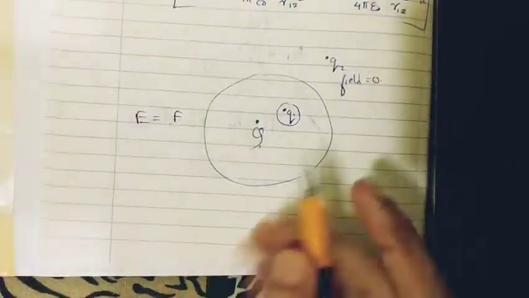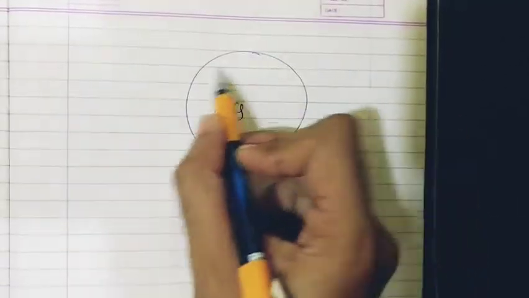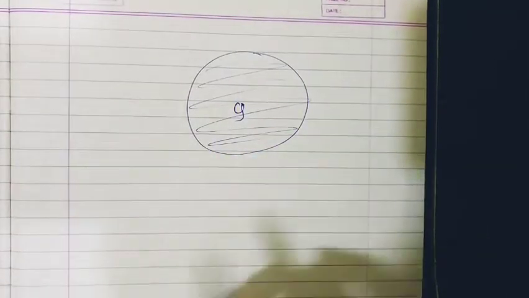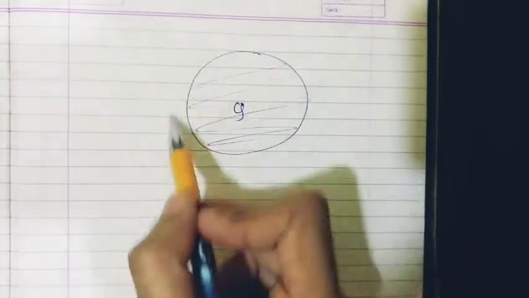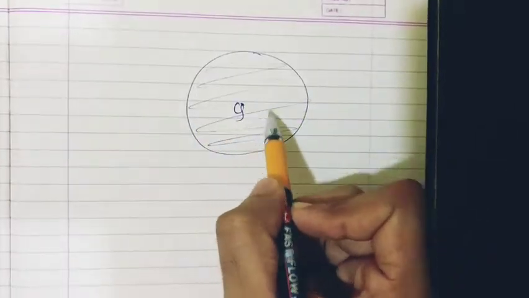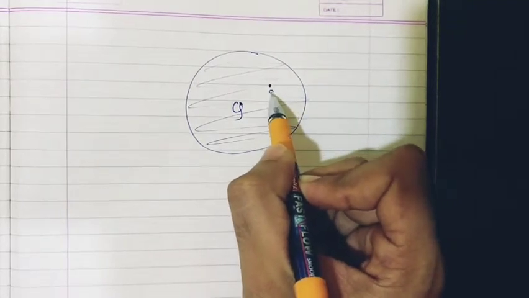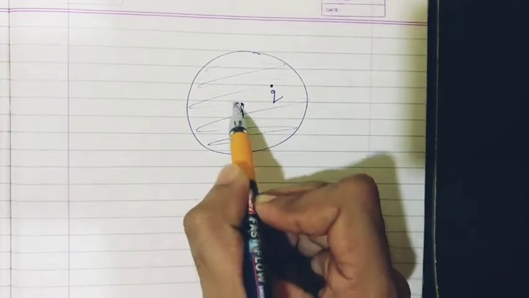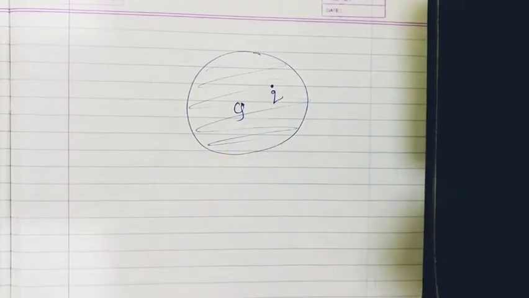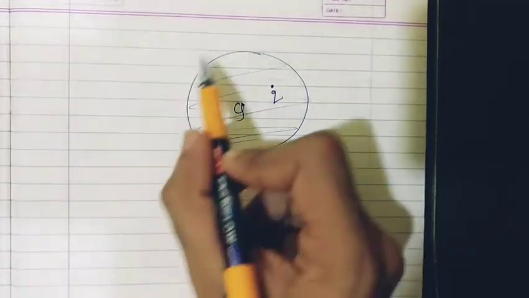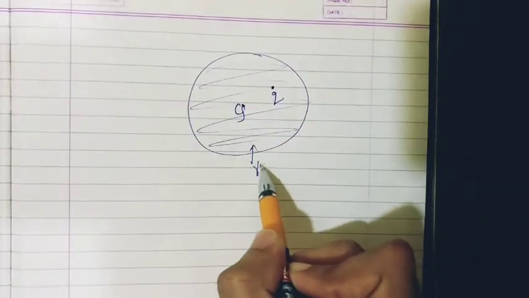So for example, supposing I have an electric charge, let's say Q. The region around it is called its field. Let's say this charge is the king, and its kingdom, the region around it, its territory, is called the field. For example, supposing an external stationary charge is placed over here, this king will put some force on this stationary charge. So the region in which the source charge, which has produced the field, can exert force, this is called the field.